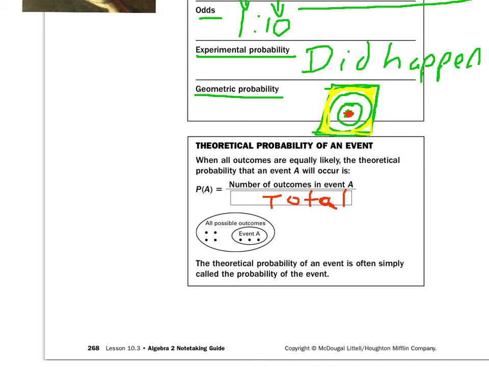Remember, that's going to be opposed to odds. So when we look at what's the chances that event A here is going to happen, there are 3 things in event A, and there are 7 things total. So you have a 3 out of 7 chance. Theoretical probability. Well, if I drew 7 things out of there, would that necessarily happen? If I put them back each time? I don't know.